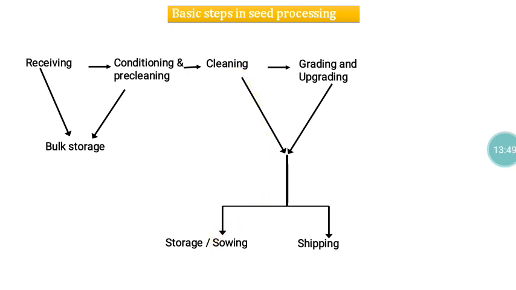If it is seed, it should be subjected to further grading and upgrading, mainly to ensure the physical purity of our material. After that, it should be treated and packed. We have to purchase the instruments and put them in this particular order. That will make our seed processing operation very easy and run as smoothly as possible.